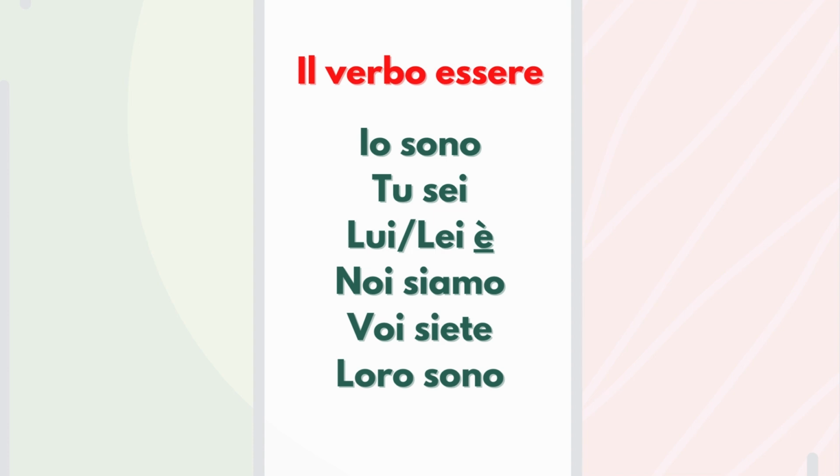a lot to remember it. For lui, lei, è, there is this accent that is very, very important. Even some Italians make mistakes about it and don't write the accent. But you should know that e with the accent is the third person of the verb to be. E without accent is "and". So if you don't write it, sometimes the sentence can be confusing.